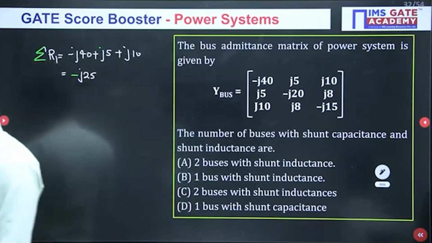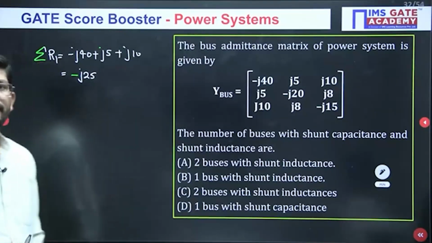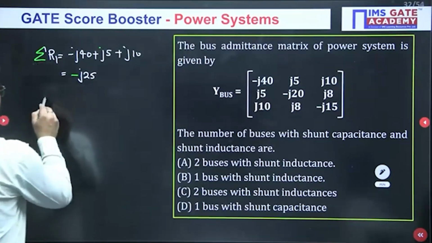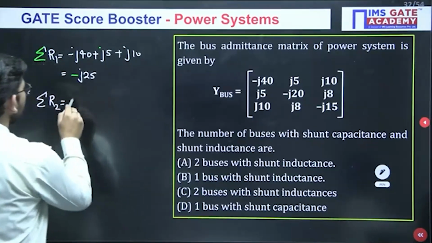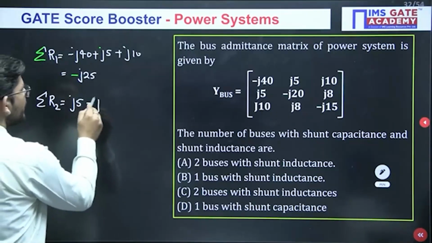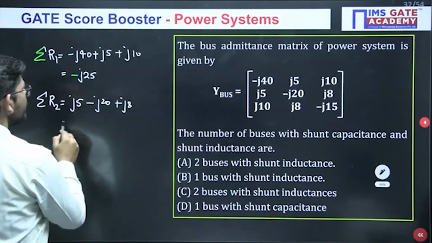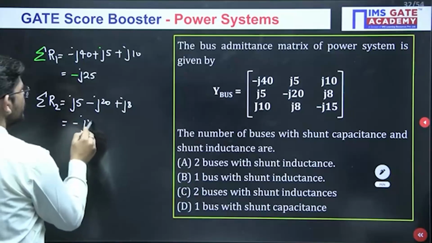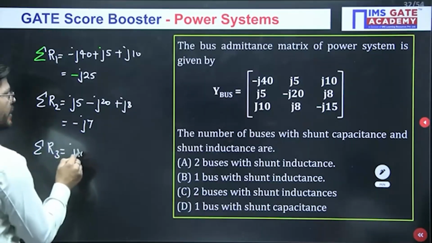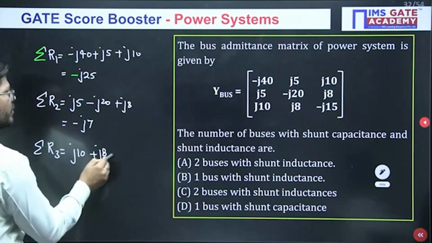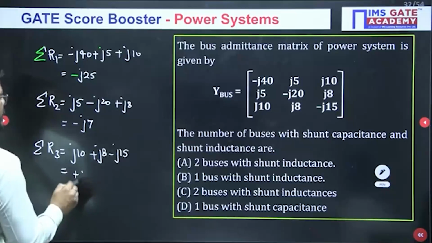Minus of j25. Now when you sum up row number 2, you will have j5 minus j20 plus j8, and how much are you getting? Minus of j7. When you sum up row number 3, you will get j10 plus j8 minus j15, which is plus j3.